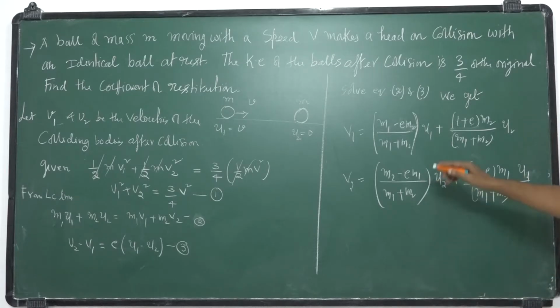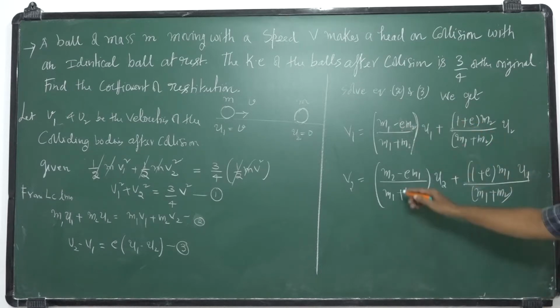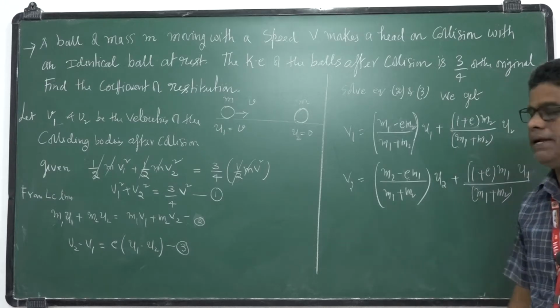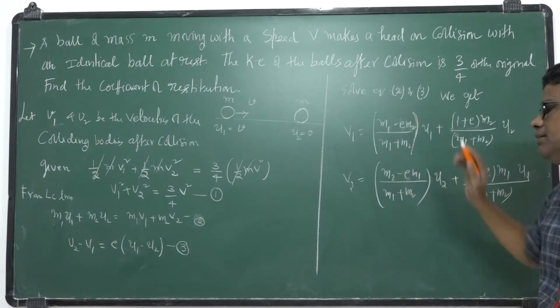Similarly, if you put E is equal to 1, you will get the expressions for a perfectly elastic collision. I already explained that one. So similarly, we will get these equations.